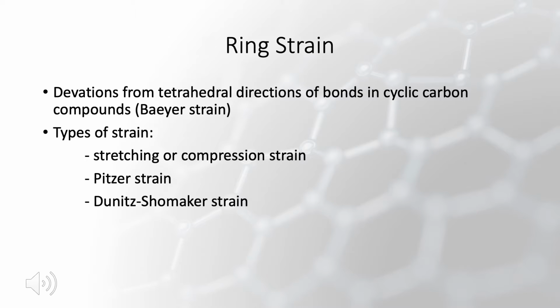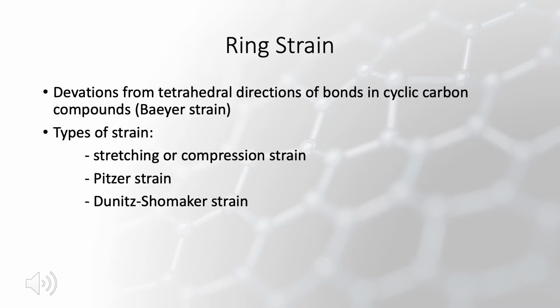Well, the term strain was first introduced into chemistry by a man named Adolf von Baeyer in 1885, and he described ring strain as any deviations from tetrahedral directions of bonds in cyclic carbon compounds, and this type of strain is known as Baeyer strain. It's also known as bond angle strain. But in addition to this bond angle strain, there are other types of strain that cyclic carbon compounds can undergo.